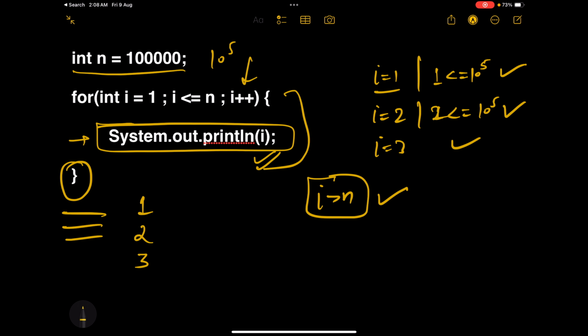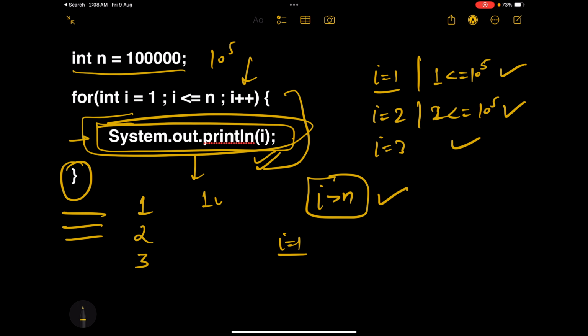So how can we calculate the time complexity of this particular for loop? First time, when i is 1, how much work are we doing inside this for loop? We are just printing a statement, and let us consider that this single statement takes 1 unit of time. So when i is 1, this for loop takes 1 unit of time.